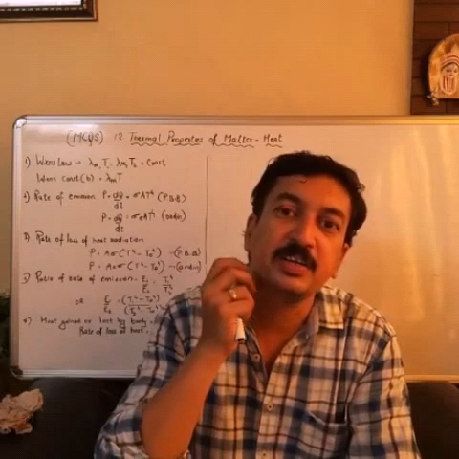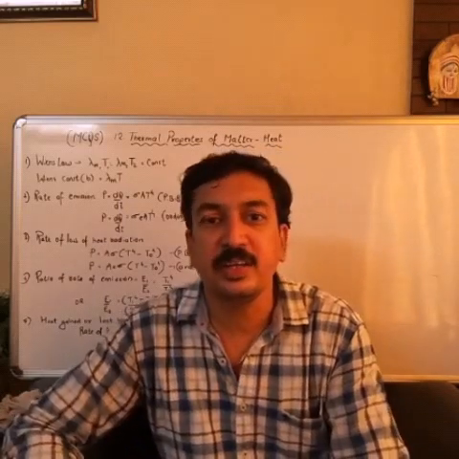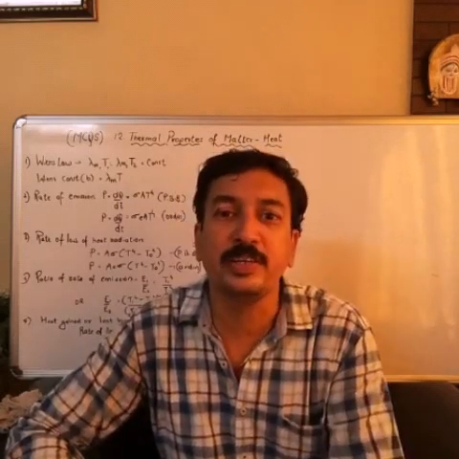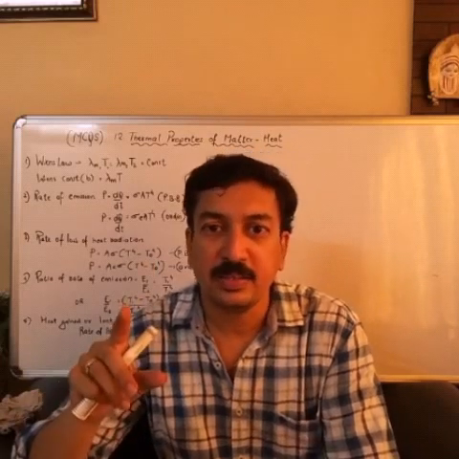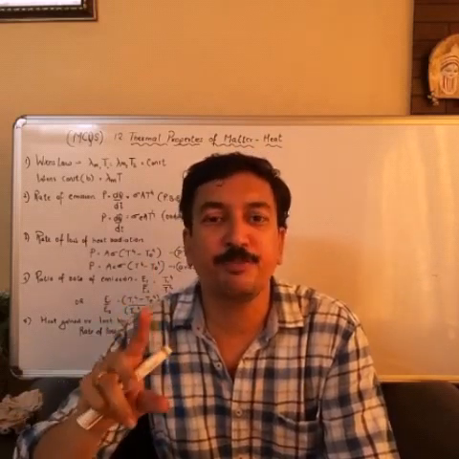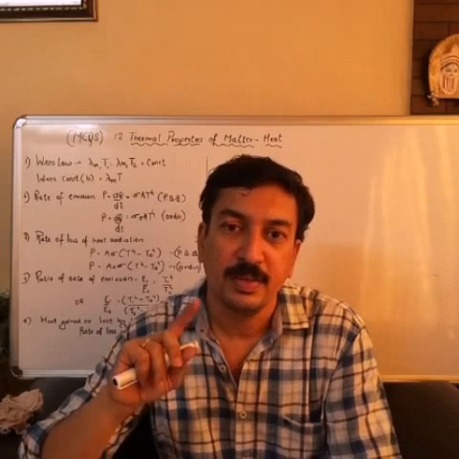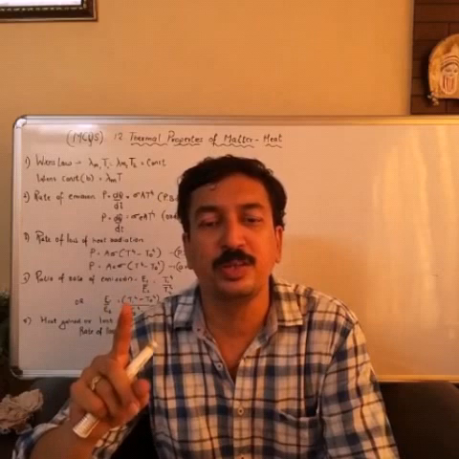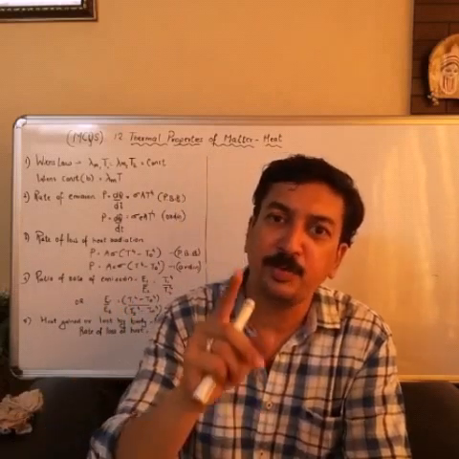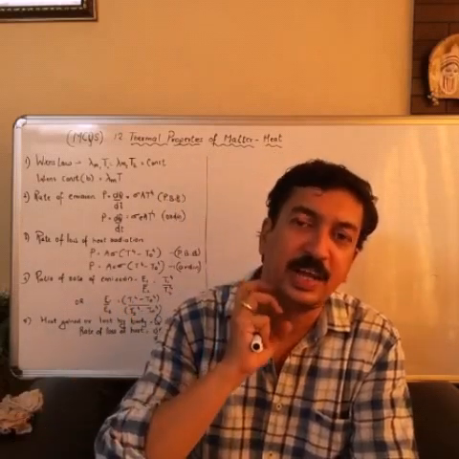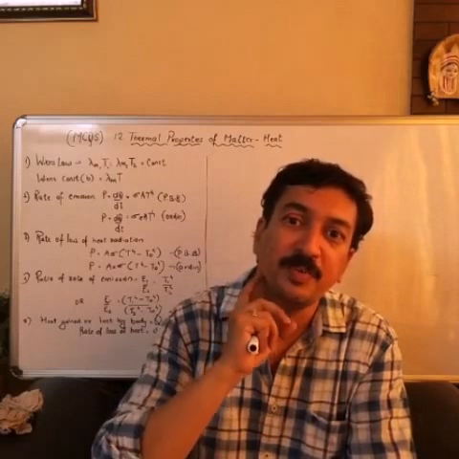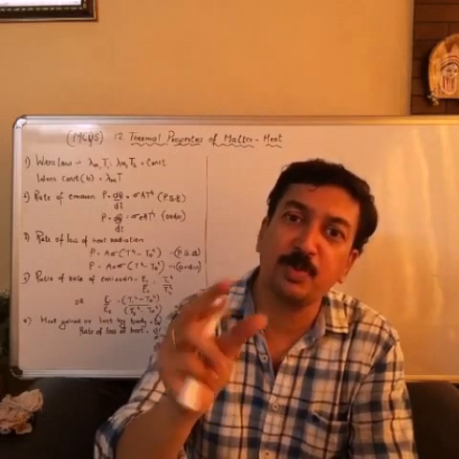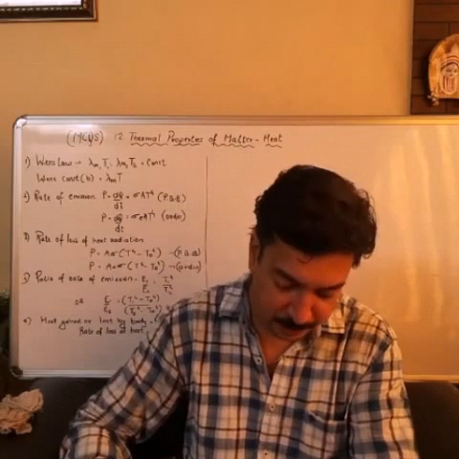Larger the surface area, larger the heat lost and faster the cooling. The plate will cool fastest, and the slowest will be the one with the smallest surface area, and that is the sphere.